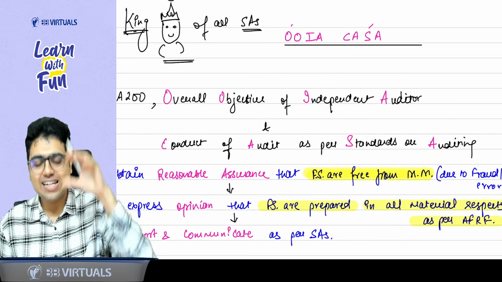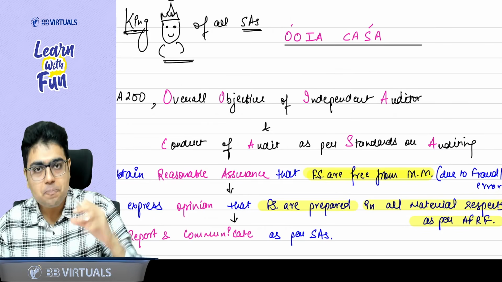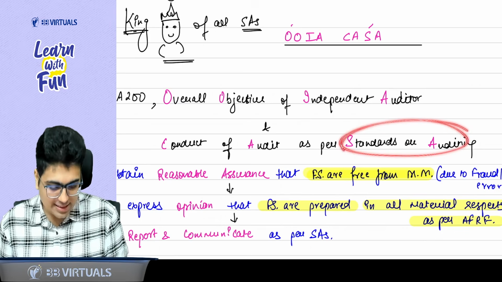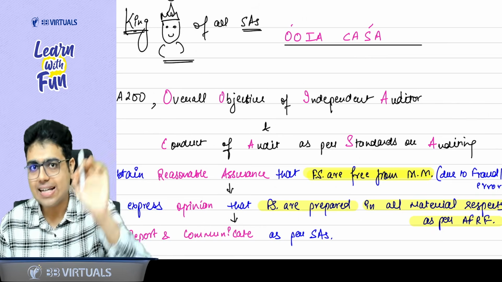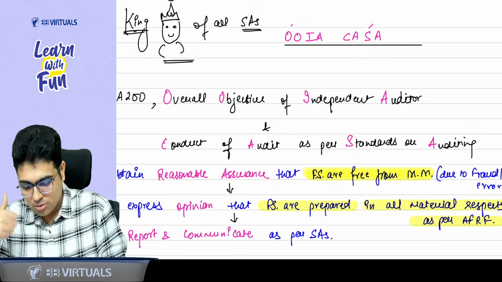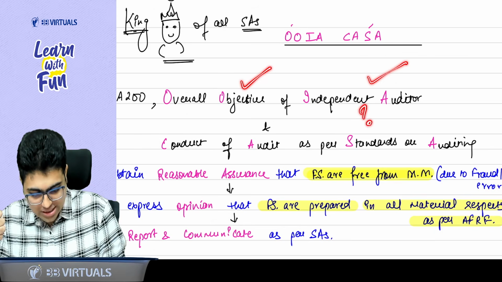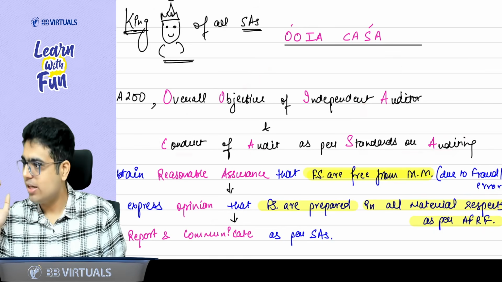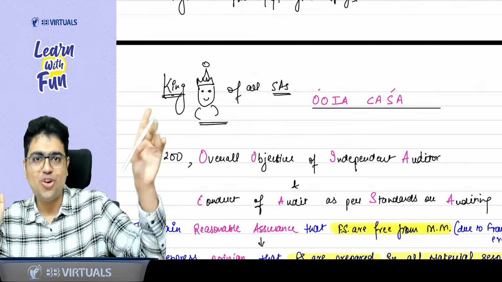So we are in our CA Final, we have to study the standards on auditing. This is, you can say, the introduction to that. Why do we need to study standards on auditing? Because audit has to be done as per standards on auditing. So SA 200 says overall objective of independent auditor. How to achieve that objective? By conducting the audit as per standards on auditing. So in short, you can call SA 200 the king of all SAs.